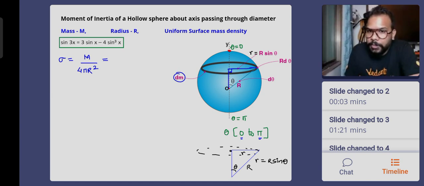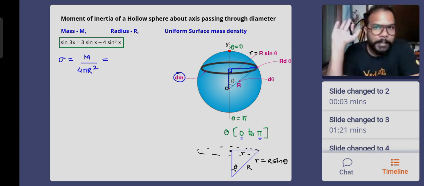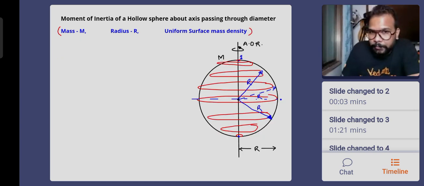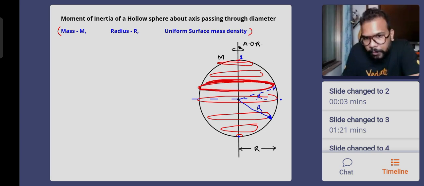Okay, people? Understood? And the thickness of the ring, this is the most complicated part to understand. Let me try to show you the thickness of the ring. Maybe you will be able to understand this in the first go itself. So this is the thickness of the ring, which is obviously some small thickness. If I subtend the angle from the ring on the center, this is basically the small thickness of the ring, subtending a very small angle d theta. So what will be this side? This will be capital R d theta.